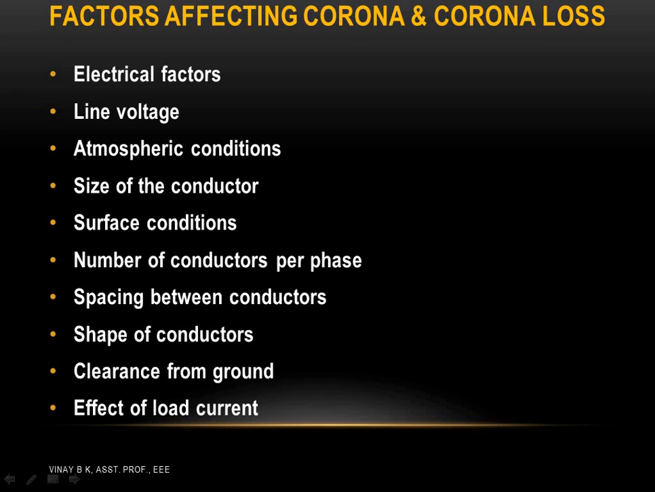That is, electrical factors: the higher the frequency, the more the loss. And the next is line voltage. The higher the line voltage, the higher is the corona loss. Atmospheric conditions: if you vary the pressure and temperature so that delta is small, the corona effect and loss are dominant. Also, in rainy conditions, the number of free electrons is more, hence the disruptive voltage is lower. This increases the corona loss.